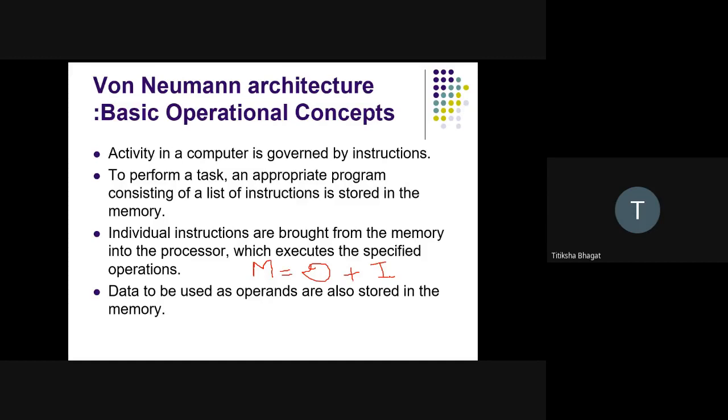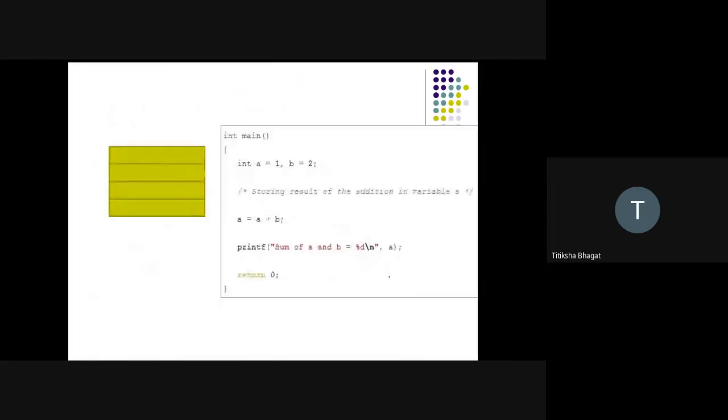Before looking into the von Neumann architecture, come to this program. Here you can see one program, which is in C language. We have written a program in C language. Here I have created a variable A and a variable B. A and B are the two variables.